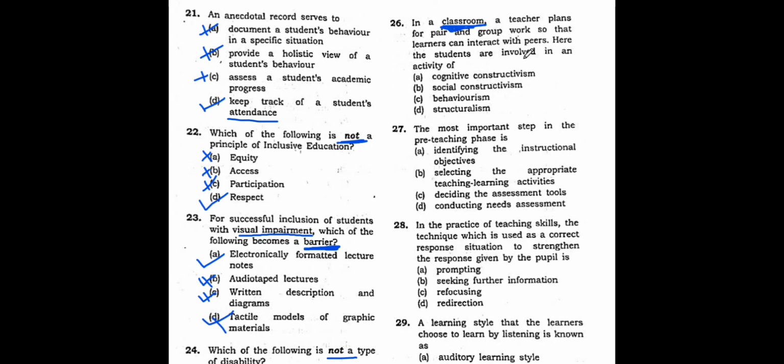When the students are sitting in pairs with one another, or in a group, what do they do? They interact with one another. They are interacting with their peers, right? So when they are interacting with their peers, among these 4 options, which option will be the correct one, or what are they learning from these 4 options?